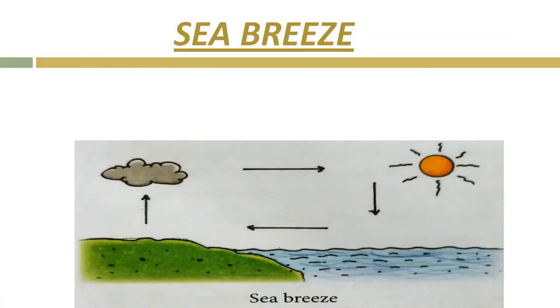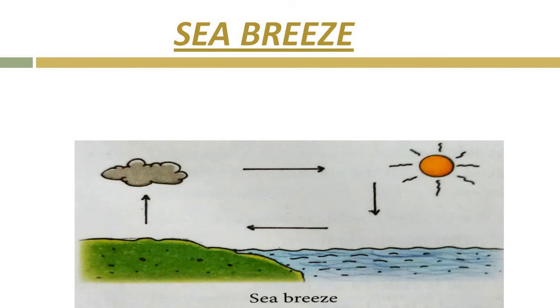During daytime, when sunlight comes on the earth, the land gets heated up very quickly, but the water does not get heated quickly. So the air above the land becomes warmer than the air above the water. So the warm air over the land is lighter and it starts to rise, which creates a low pressure over land. Whereas the air above the water is more dense.